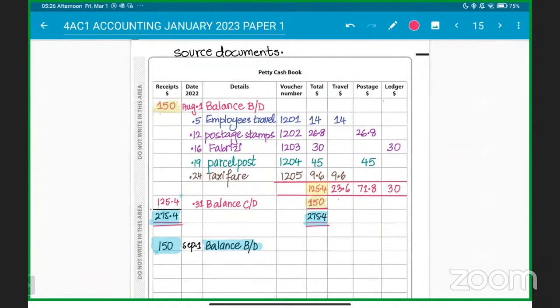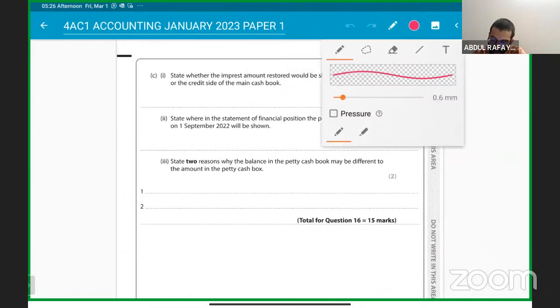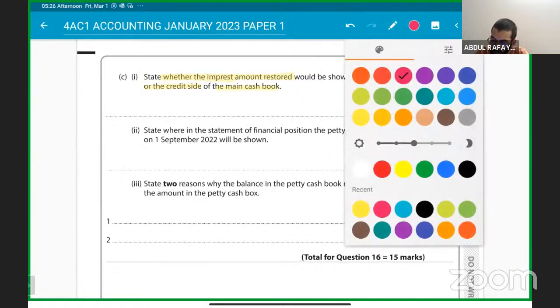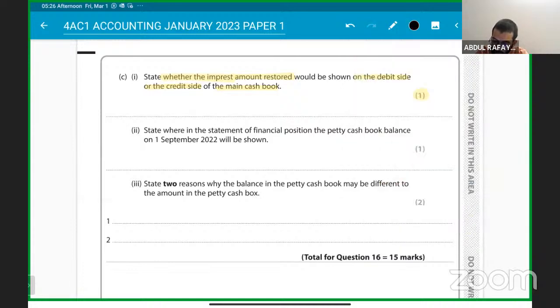Got it. Next we have to state whether the imprest amount restored would be shown on the debit side or the credit side of the main cash book. The imprest amount that is restored will be shown on the credit side. Getting it clear with me, following?